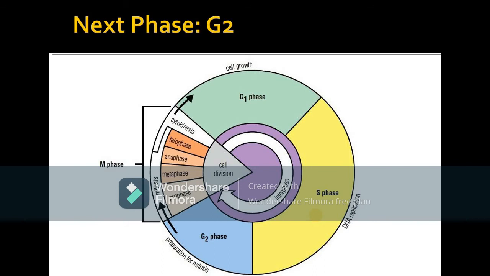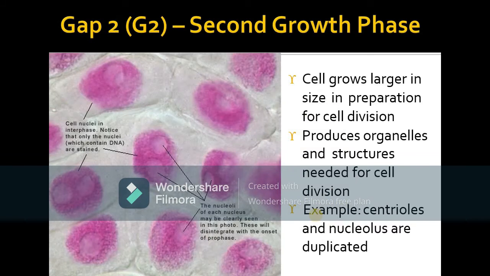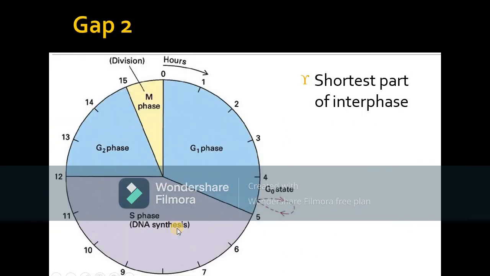After that, the next phase starts, that is the G2 phase. We know that it is the phase for the preparation of mitosis. So the cell grows larger in size in preparation for cell division. Then it produces organelles and structures for the cell. For example, the centrioles and nucleolus all start duplicating. You can see in the figure that there are two nucleoli present here. So that means it duplicated. G2 phase, gap 2 phase, is actually the shortest part of the interphase.